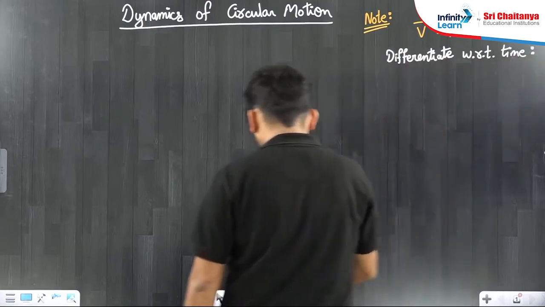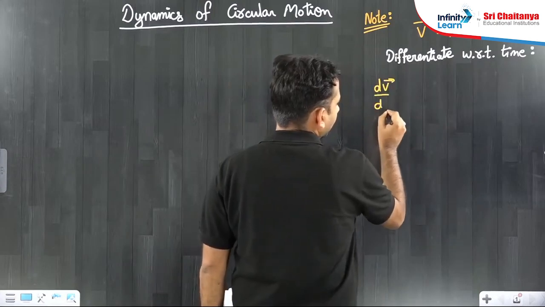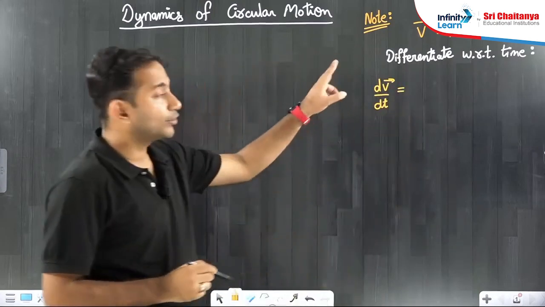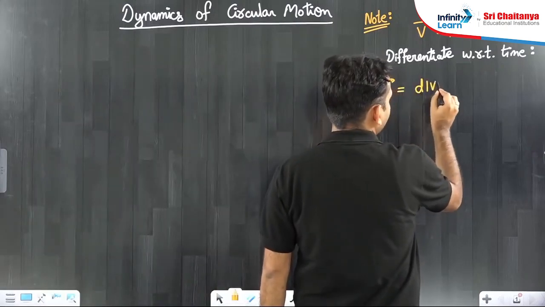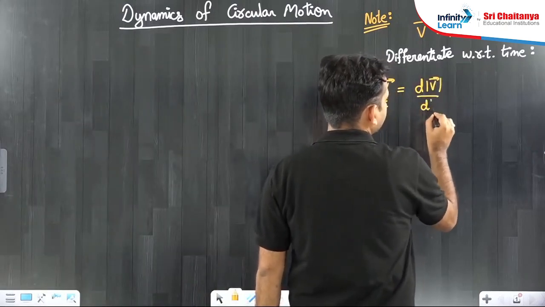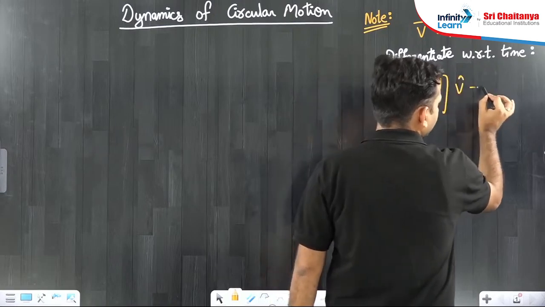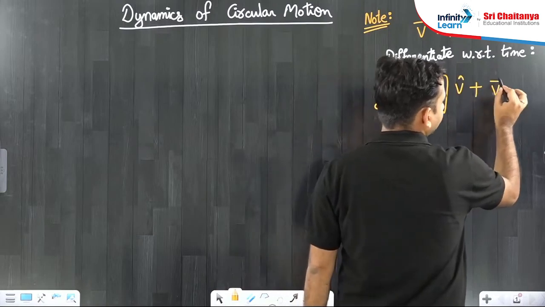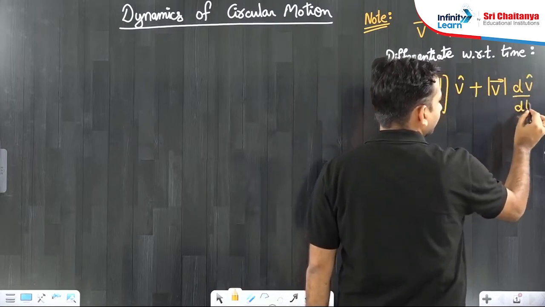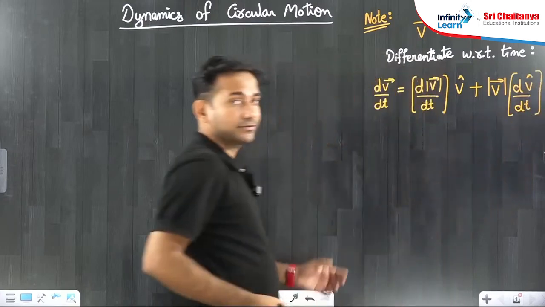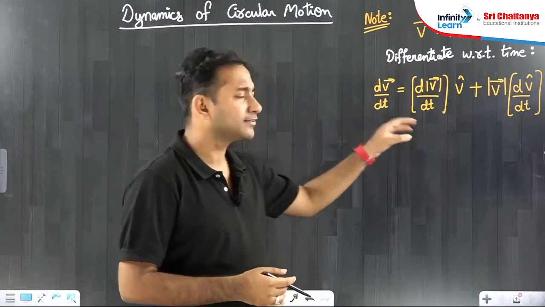So what are we going to get? We will get dv vector by dt, and that will be equal to, see, by product rule I should differentiate the first one, d mod v by dt, the second one as it is, v cap as it is, plus the first one, mod v, as it is, and dv cap by dt.